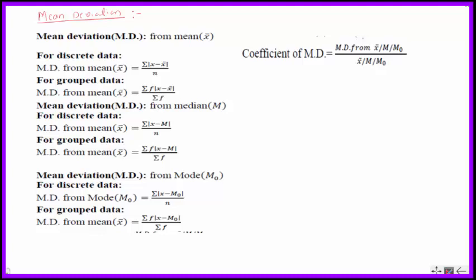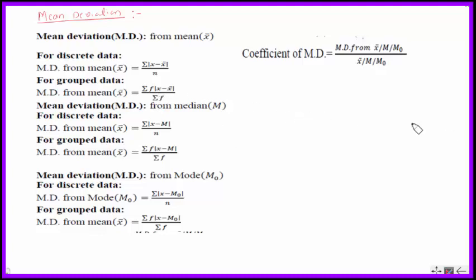Mean deviation is just the average of the deviations taken from the central value. That central value may be your x bar, that is mean. That central value may be your median. That central value may be mode m naught. So what is the mean deviation?